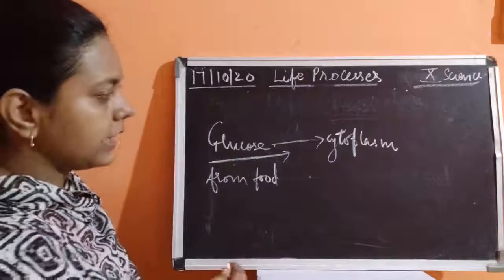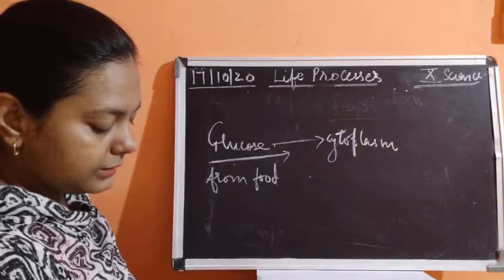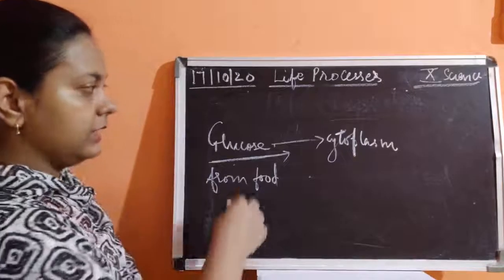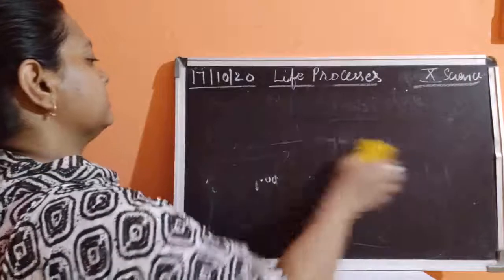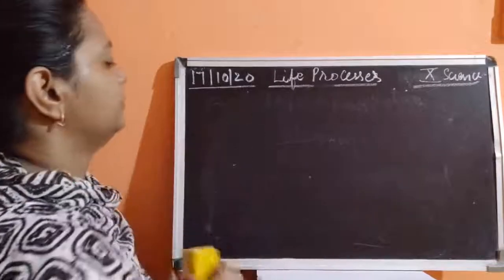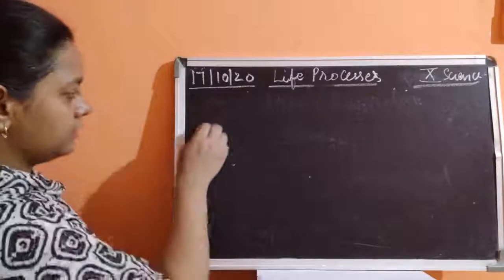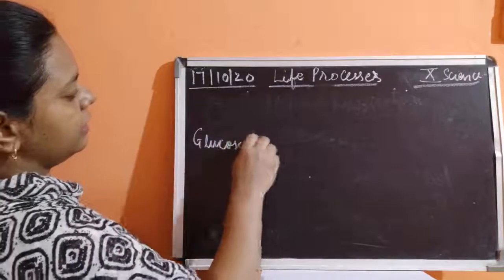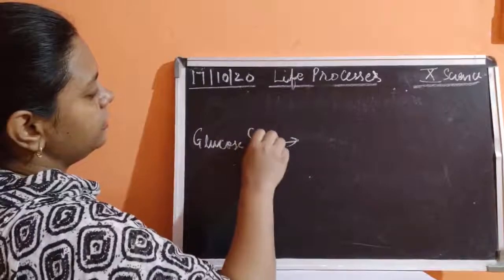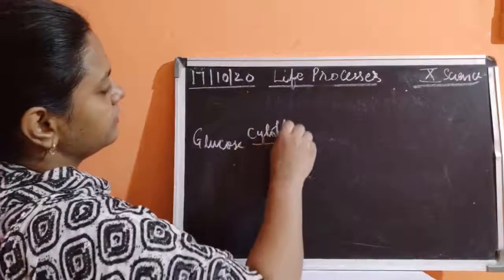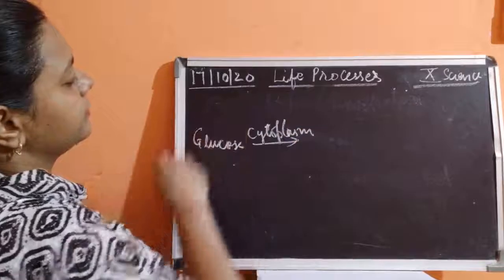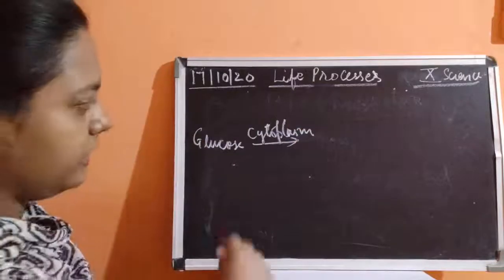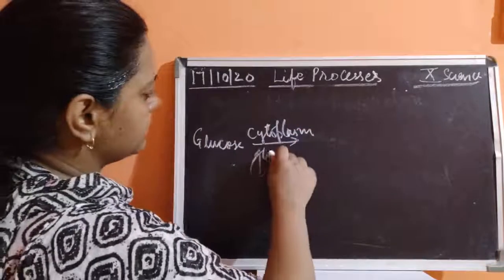Now when it is entering inside the cytoplasm, then what happens? I'll write it like this. Glucose is the first product, present in the cytoplasm. Then in the cytoplasm, glycolysis will take place.